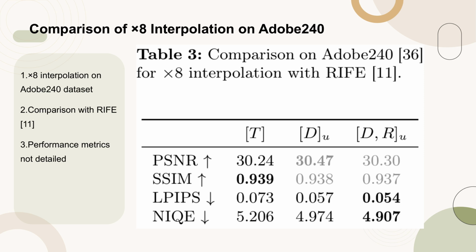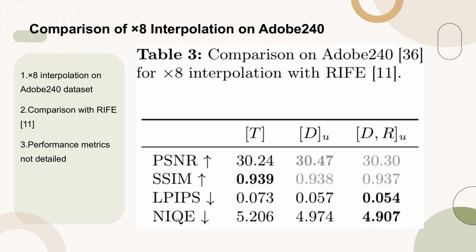Table 3 presents a comparison of the performance of x8 interpolation on the Adobe 240 dataset using the RIFE 11 method. The table likely includes various performance metrics such as LPIPS and NIC, which are crucial for evaluating the quality of the interpolated frames. However, the specific metrics and their values are not provided in the given context, making it difficult to summarize the exact performance differences.